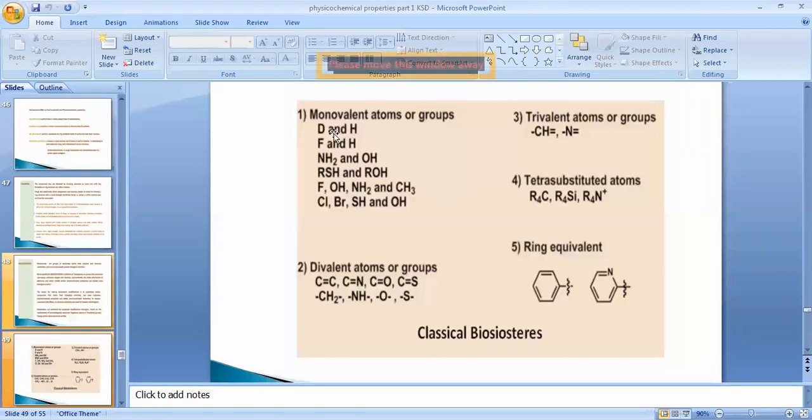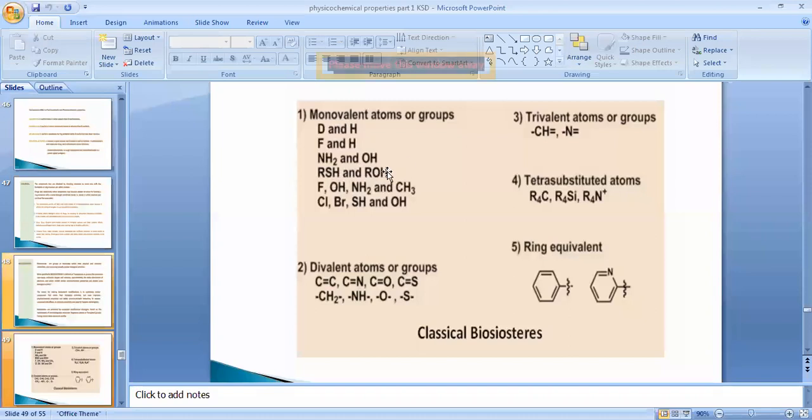Suppose in a drug molecule there is presence of hydrogen as an allied atom, so we can replace that hydrogen with a deuterium ion. We can replace that hydrogen with a fluorine because it is a monovalent atom. Hydrogen is monovalent, so fluorine is also a monovalent atom. Now divalents, for example, NH2 and OH, RSH, ROH.